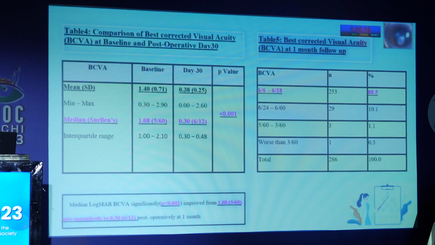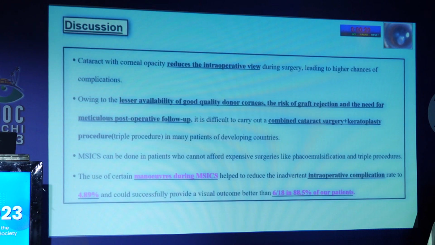So the mean logMAR BCVA improved from 1.08 preoperatively to 0.30 post-operatively at 1 month. 88.5% of our patients had a BCVA better than 6/18 at the 1 month follow-up visit. So cataract with corneal opacity reduces the intraoperative view during surgery, leading to higher chances of complications. But owing to the lesser availability of good quality donor corneas, the risk of graft rejection, and the need for meticulous post-operative follow-up, it is often difficult to carry out a triple procedure in many patients of the developing countries. So MSICS can be done in these patients.